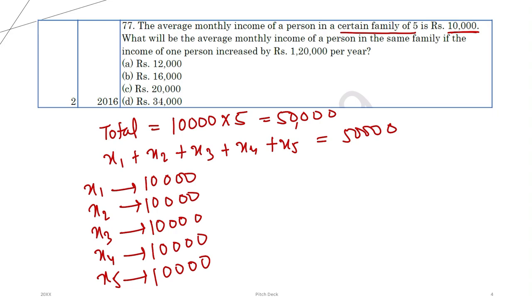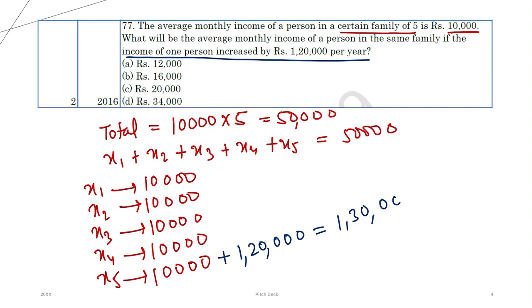What will be the average monthly income of the family if the income of one person is increased by 1,000 or 1,20,000? Now, the fifth person's salary has been increased by this much. Now his salary is 1,30,000. I hope this is clear. Now, what is the new salary?